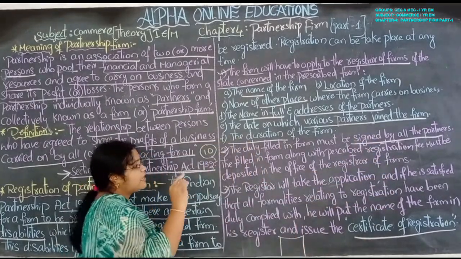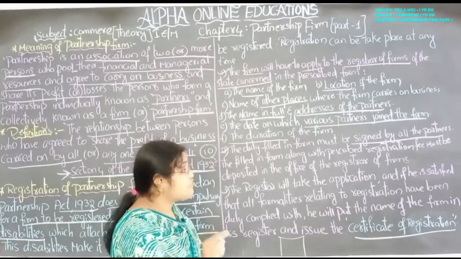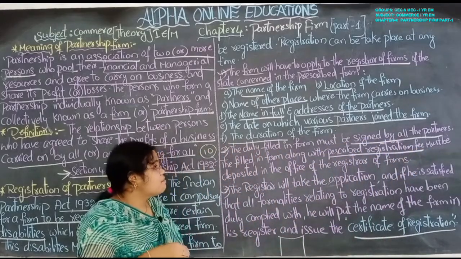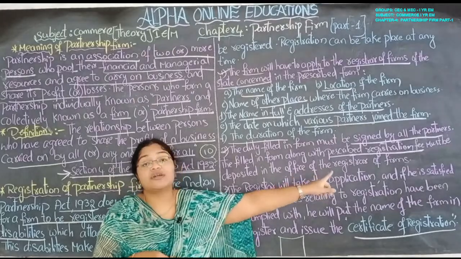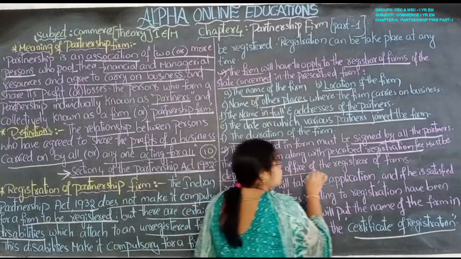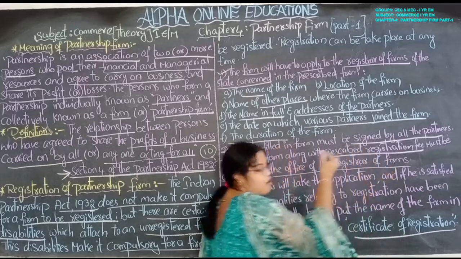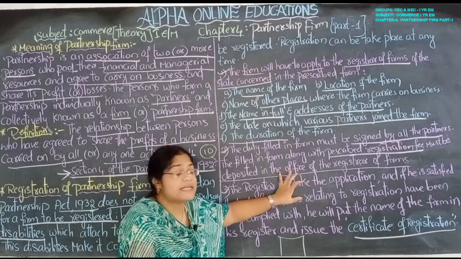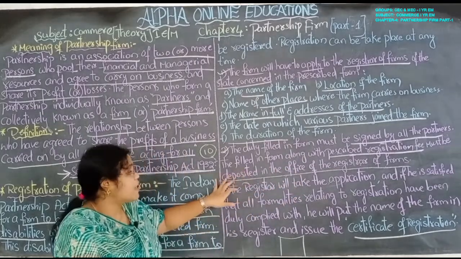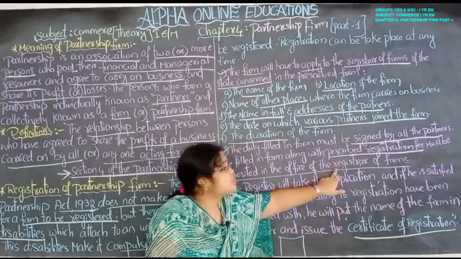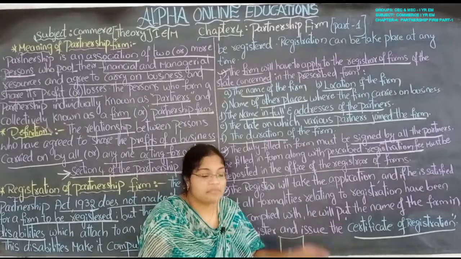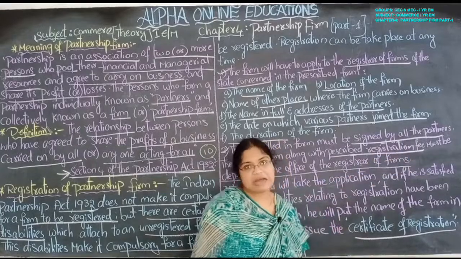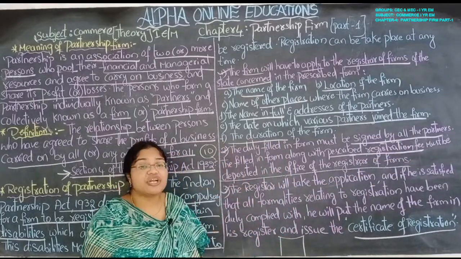The filled in form along with the prescribed registration fee must be deposited in the office of the registrar of firms. So there is some prescribed registration fee they have to pay. Deposit means to pay. In which office? In the office of the registrar of the firm, they have to deposit the registration fee amount.